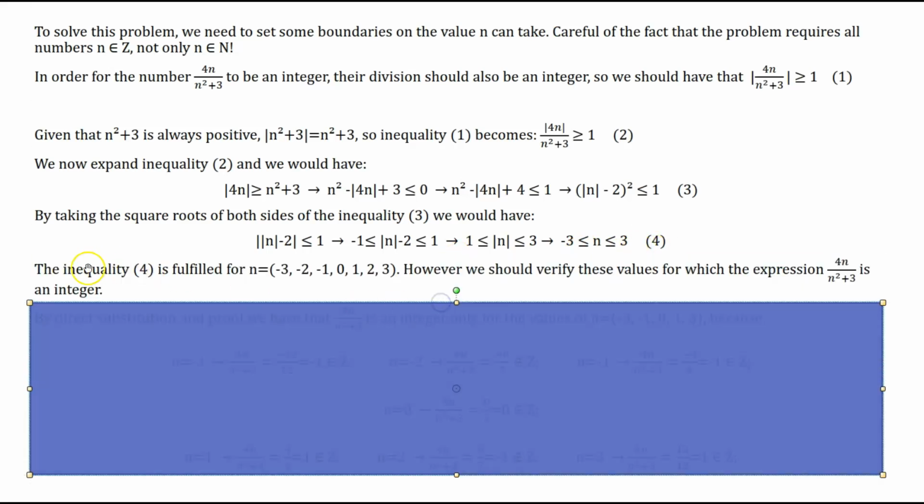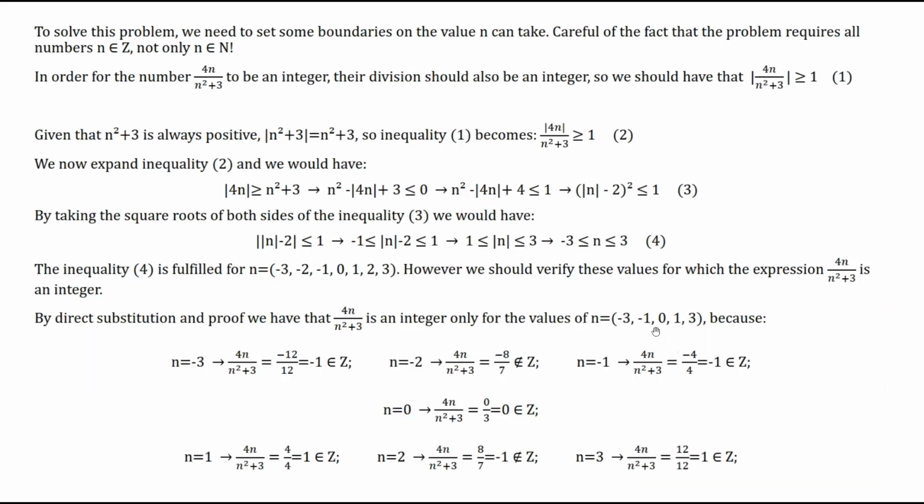Inequality number 4 is fulfilled for the whole values of n, which are -3, -2, -1, 0, 1, 2, and 3. However, we should verify for which of these values the expression 4n divided by n squared plus 3 is an integer. By direct substitution, we have that it is an integer only for n equal to -3, -1, 0, 1, and 3.